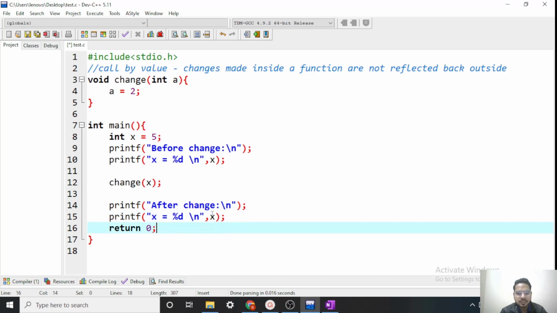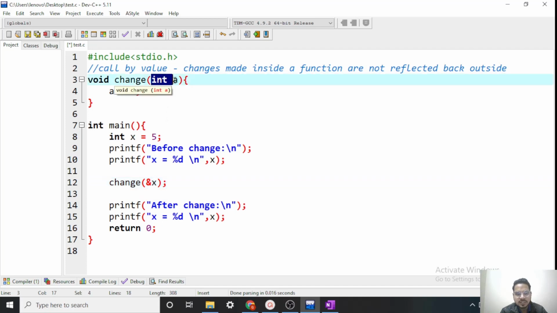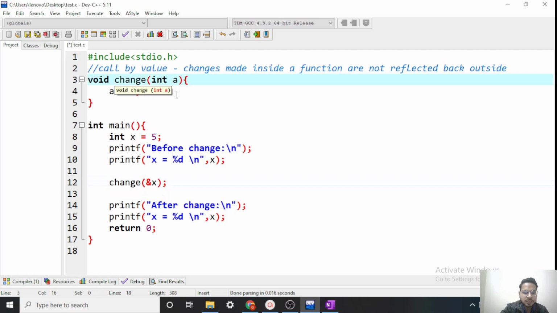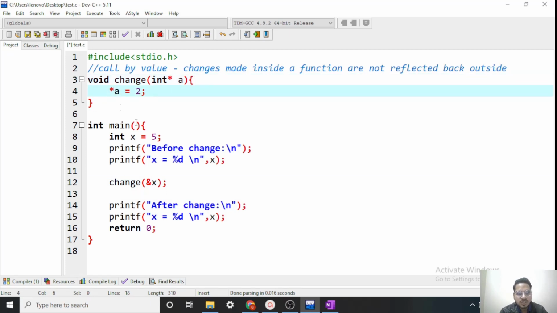How do we do that? Instead of passing x, we need to pass the address of x, but we cannot simply collect an address in an integer. For that we have a pointer. If you remember, we just saw that to access an address we need a pointer. So we need to change this into a pointer type, and here. So if we pass by address, then collect it in a pointer and then change its value, now these changes will be reflected back here also.